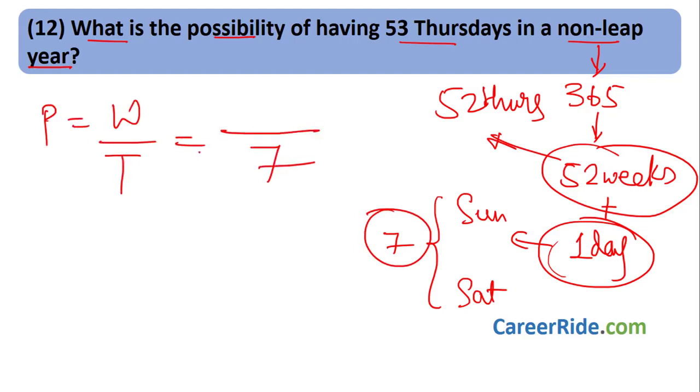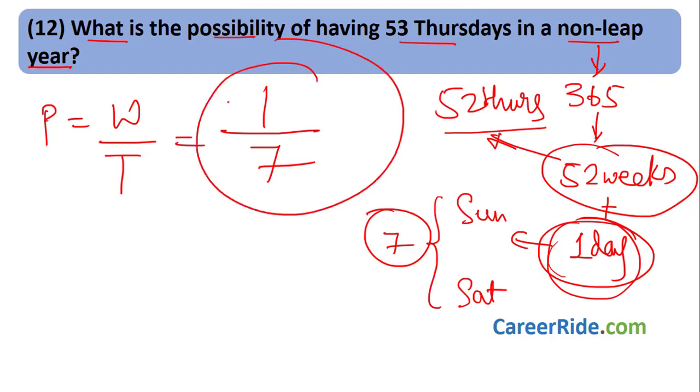What I want is 53 Thursdays. Already 52 Thursdays I have in a non-leap year, okay, because there are 52 weeks. Now this one day has to be a Thursday. I want a Thursday. That means one day only I want Thursday, specifically Thursday. So I want 1. There is only 1 Thursday in every week. So probability is 1 by 7.